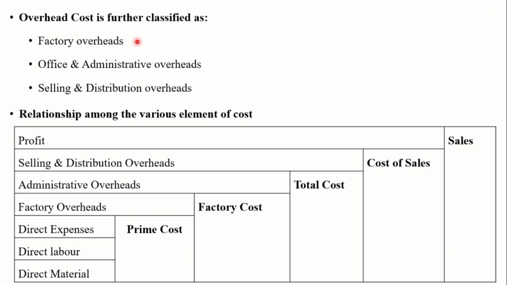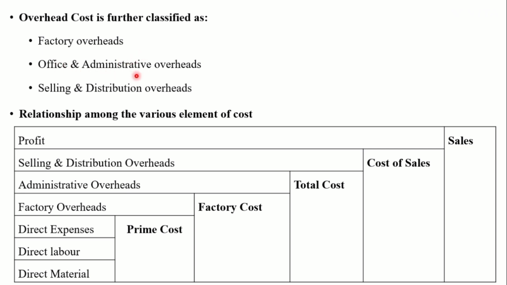Factory overhead is classified into indirect material, indirect labor and indirect expenses. Here indirect material is consumable stores, cotton waste, oil, lubrication oil. Indirect labor: wages paid to the foremen, storekeepers, workers, manager salary are the indirect labor cost. Then indirect expenses are carriage inward cost, cost of factory lighting, power expenses, rent, insurance, repair for factory building, machinery, depreciation on factory building, okay, are the examples of indirect expenses. Clear? Factory overhead is classified again into indirect material, indirect labor and indirect expenses.